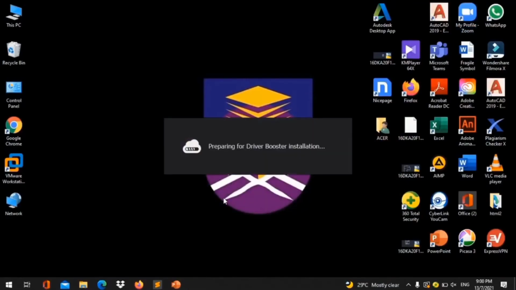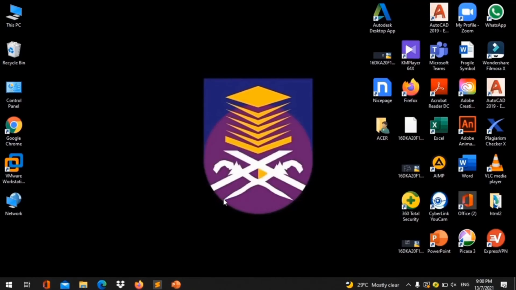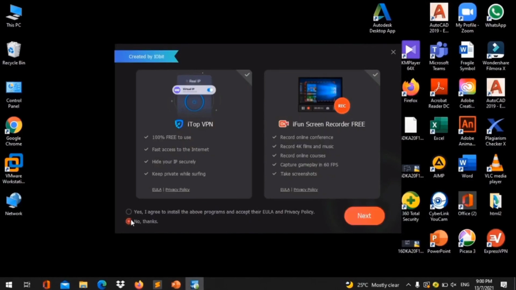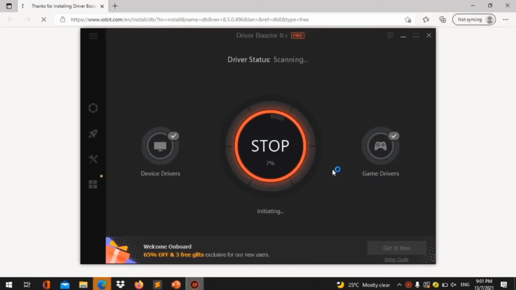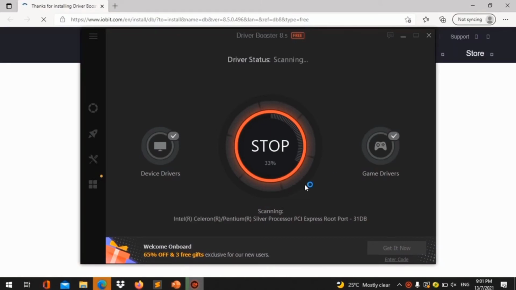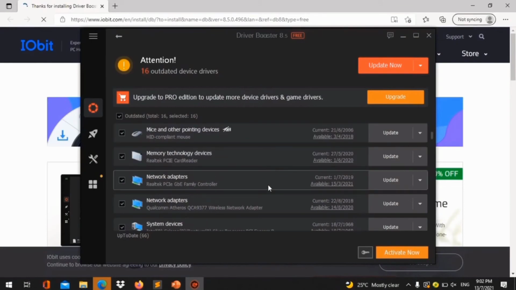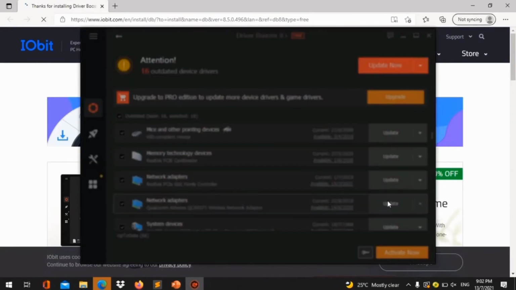After it is done being downloaded, wait for the Driver Booster to be installed. After that, it will scan the PC drivers. After it is done scanning, it will show that some device drivers need to be updated.